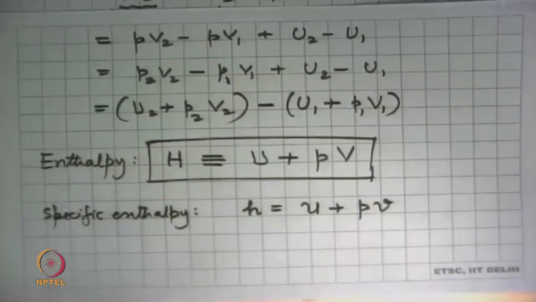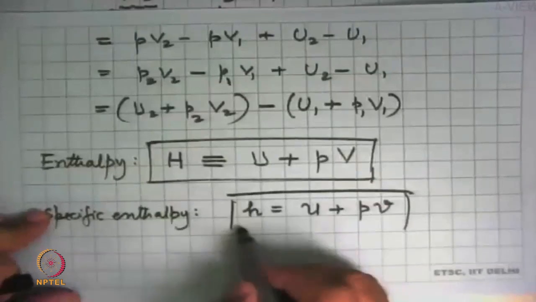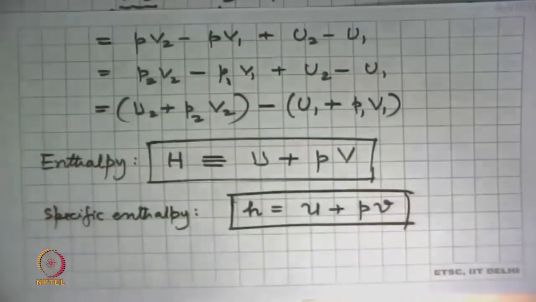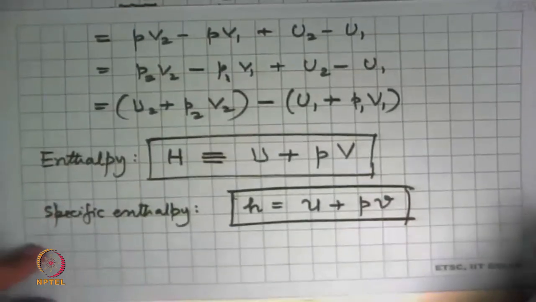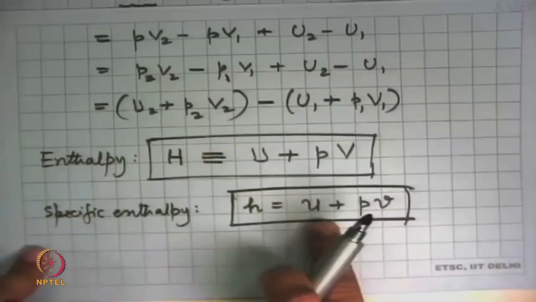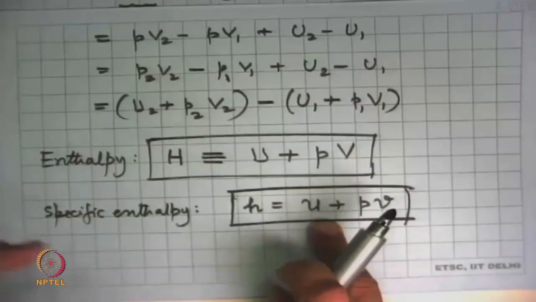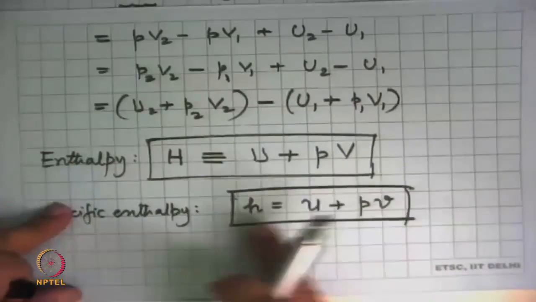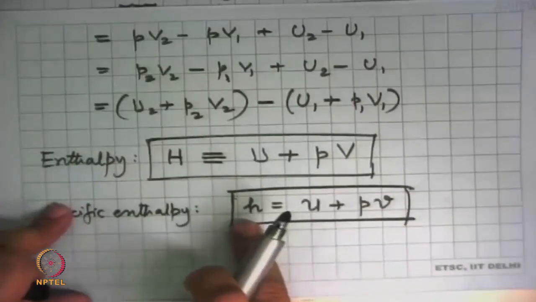Okay, so these are relations which are important by themselves, and also in solving many problems, as we will see in a little while, H becomes far more frequent than U. And so if we look for property data, we would be more interested in data for H rather than data for U.